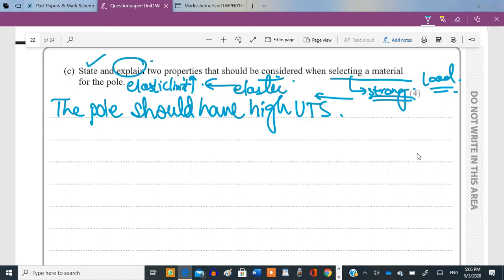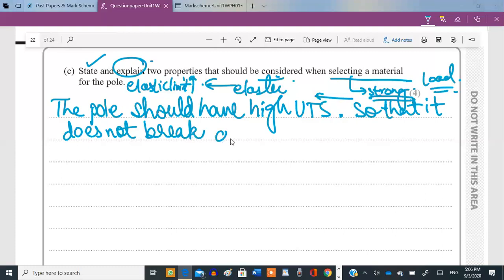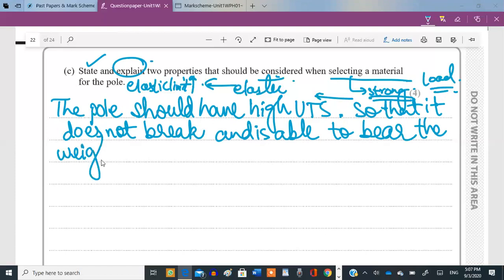Now what's the explanation of this point? So that it does not break easily and is able to bear the weight of the athlete. And what's the second point?